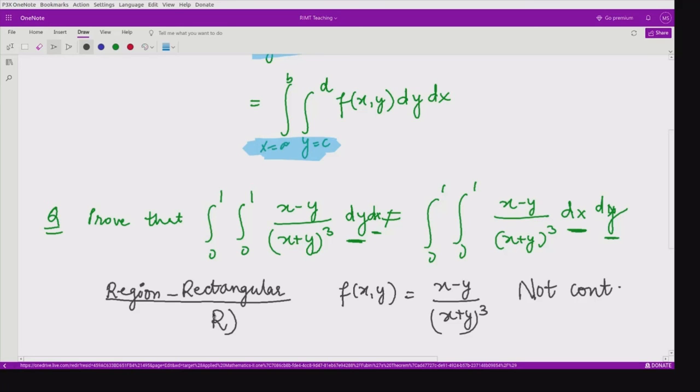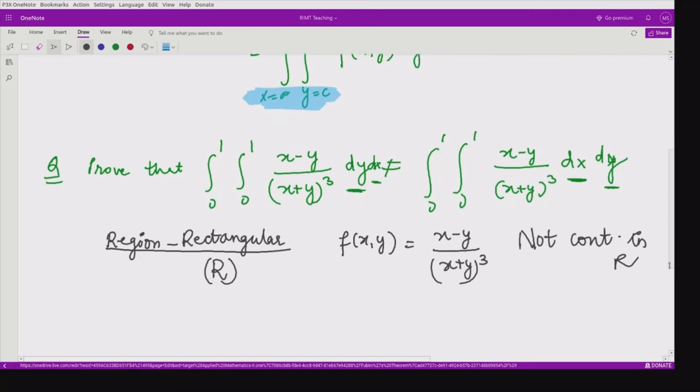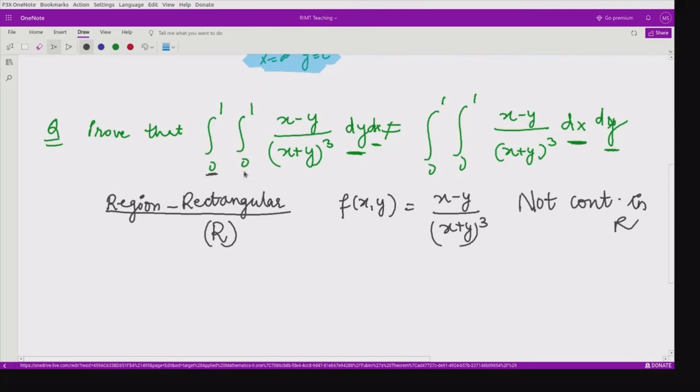Say the region is R, right? The function is not continuous in R. Why? Because in this region we have the point 0, 0. When you substitute the point 0, 0 here, the function is not defined. The denominator here becomes zero. So that is why this is not continuous here. So Fubini's result does not apply, and they are not equal.